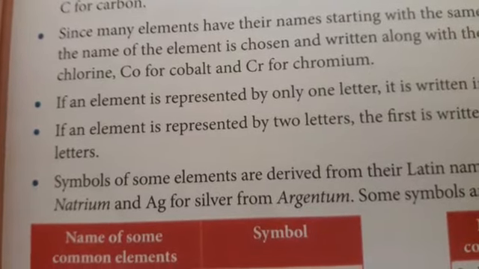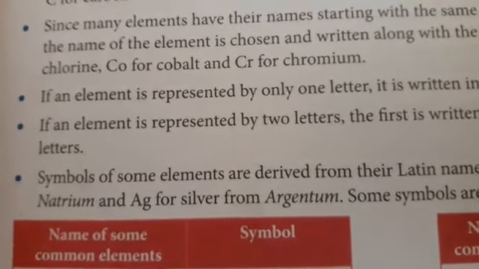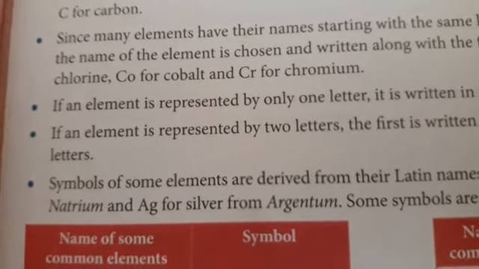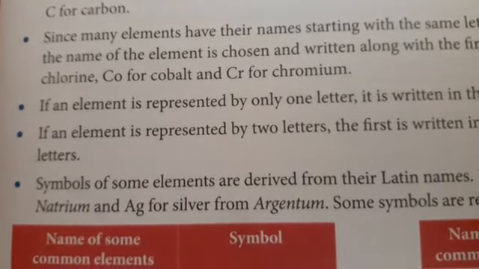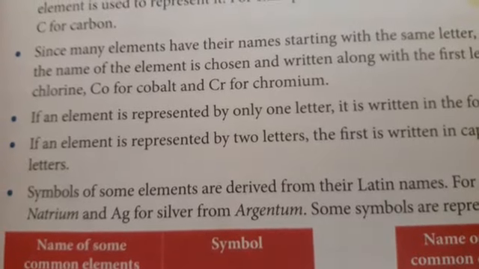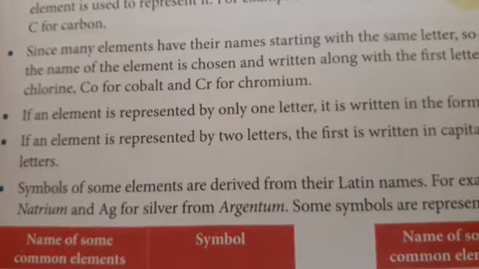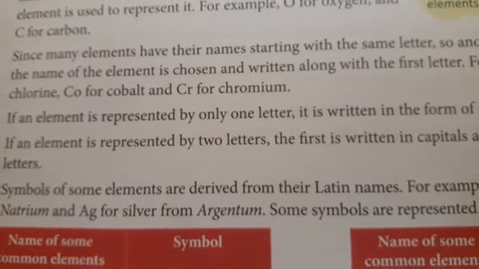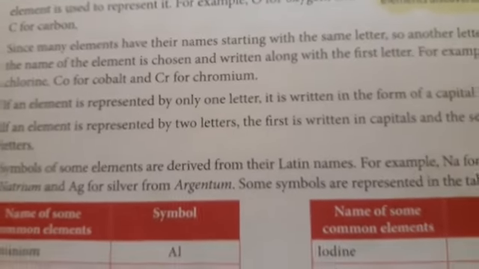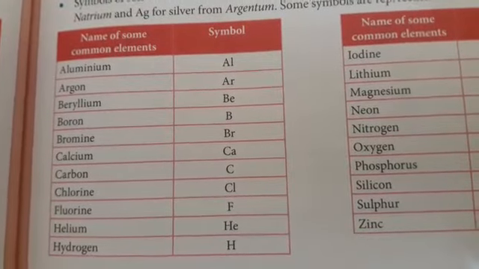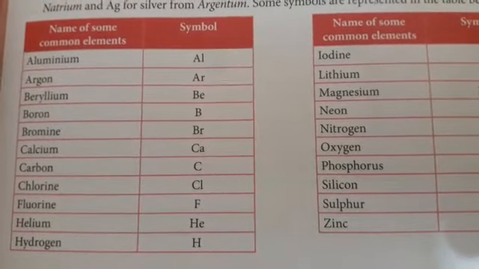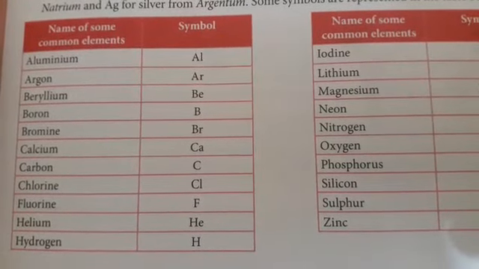Then this Ag for silver. Now silver again starts with S, second letter is I. Okay, but for silver we have given the symbol capital A small g, and from where has this been derived? It has been derived from the silver name only, but which language name? Greek or Latin language. So in Latin language we say argentum. Silver is called argentum. So from there we have derived Ag. So students, these are the names of some common elements along with their symbols. So just make yourself familiar with these symbols and their names.